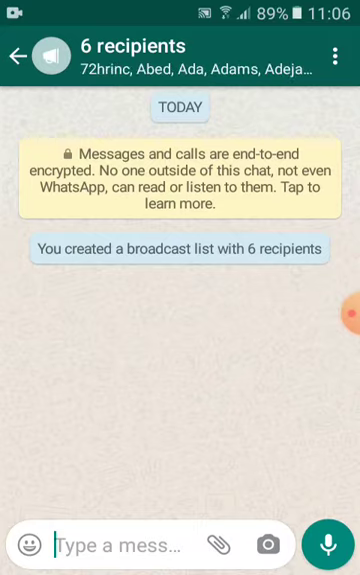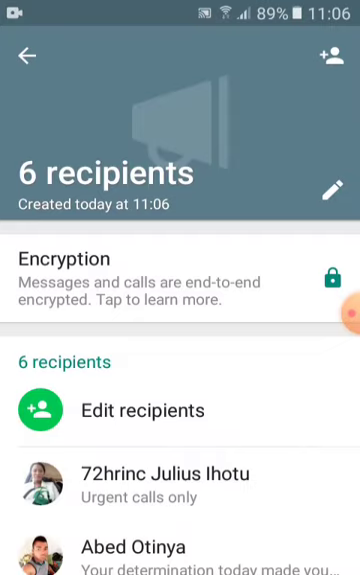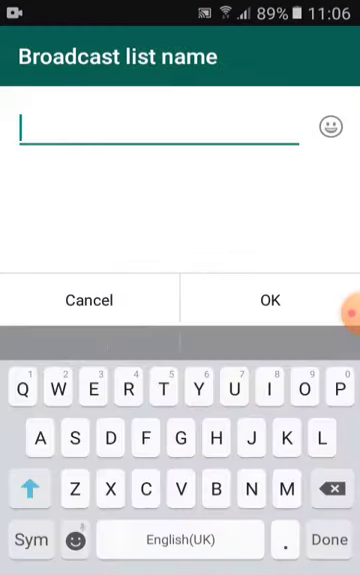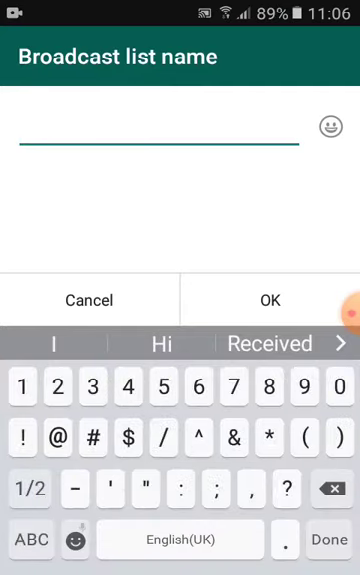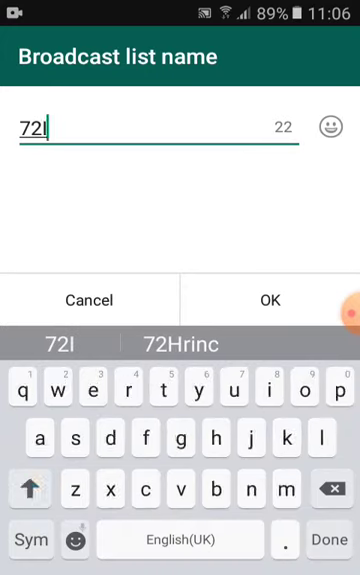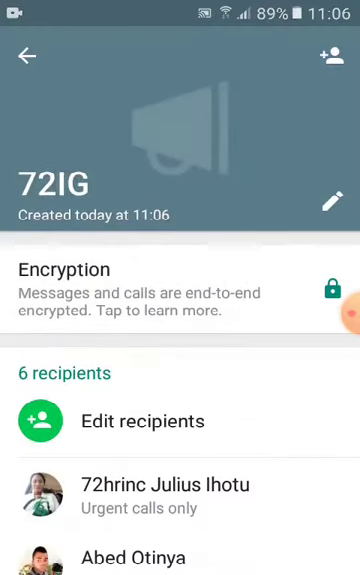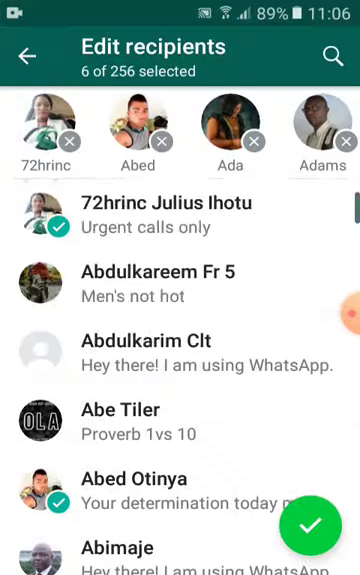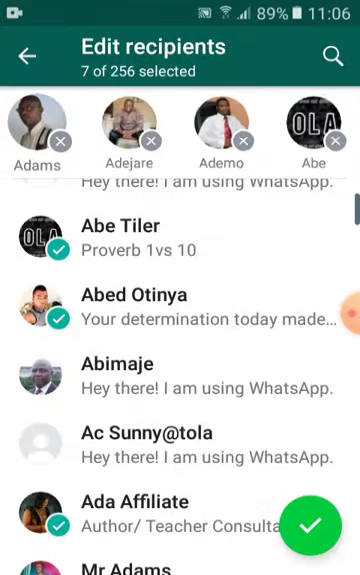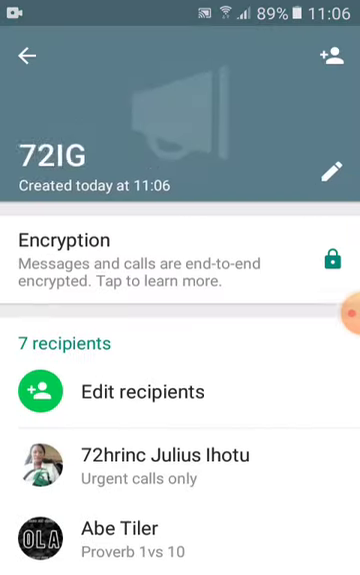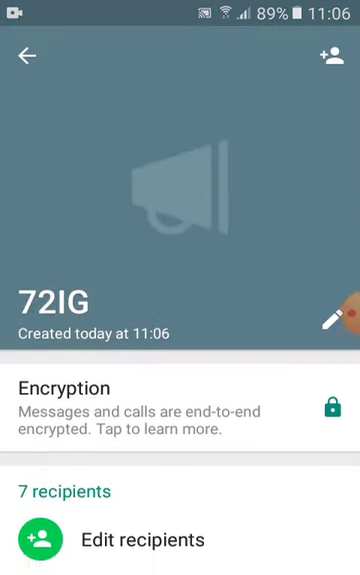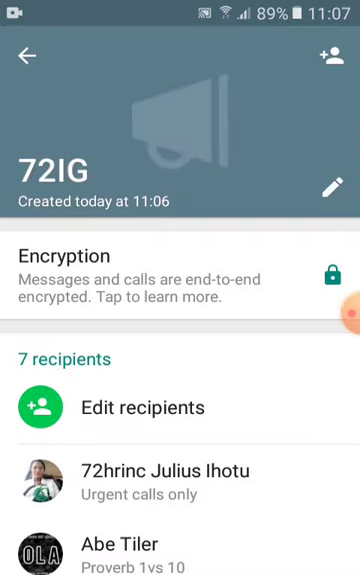And if you want to add people later, you can click on the name icon. Then you can also edit the name. Let's say I want to edit the name to, let's say, 72 IG. Okay, I'll hit OK. Later, if I want to add some other people, I'll click on edit recipients. Then I'll still add some other people. And if I'm done, if I've had enough that I want to send, so assuming I want to send a message now, let me go back.